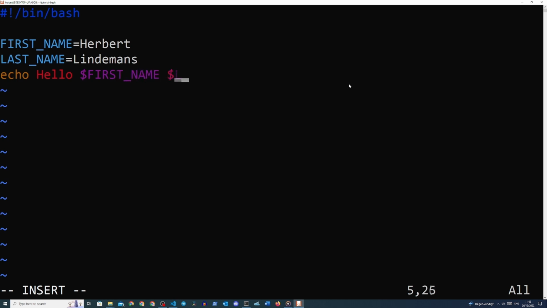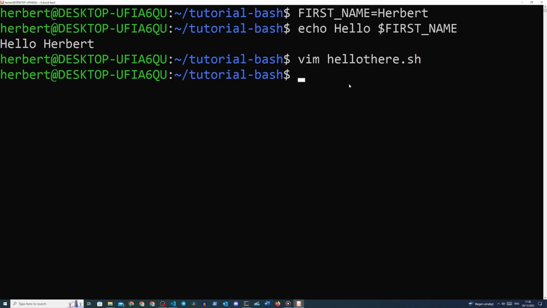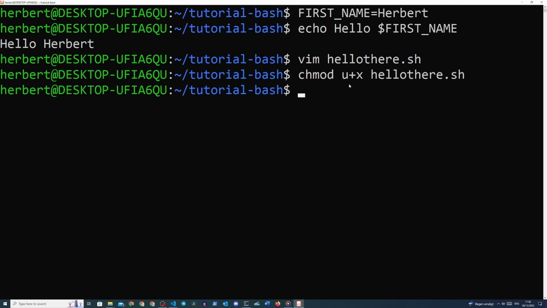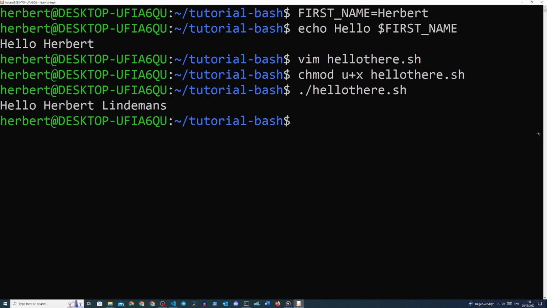Then we'll do echo hello $first_name and then $last_name. Then we'll exit with :wq, and now the only thing we need to do is chmod u+x hello_there.sh, and now we can run it, and we can see that our name is printed out here just like that.